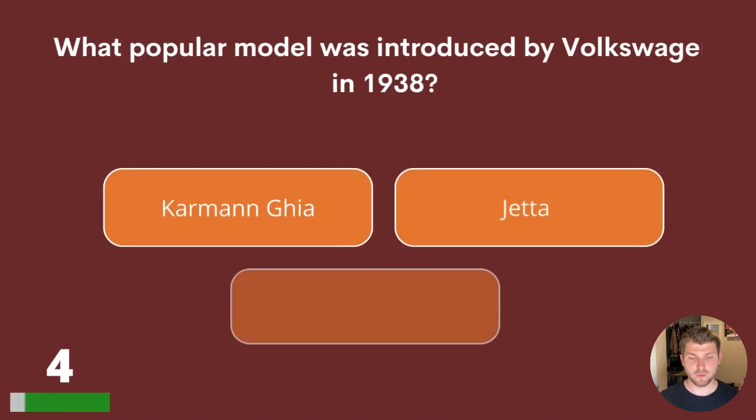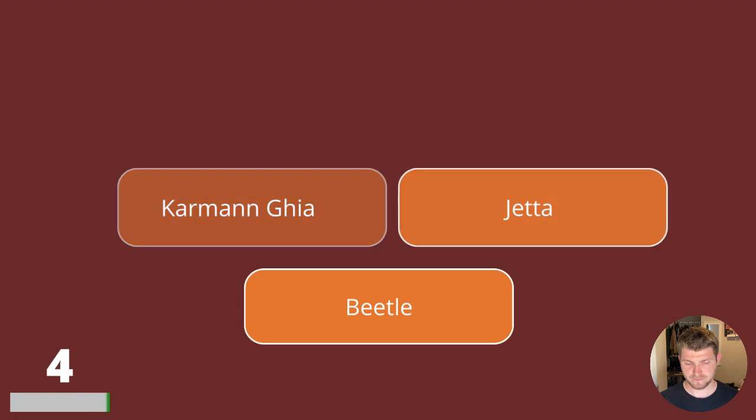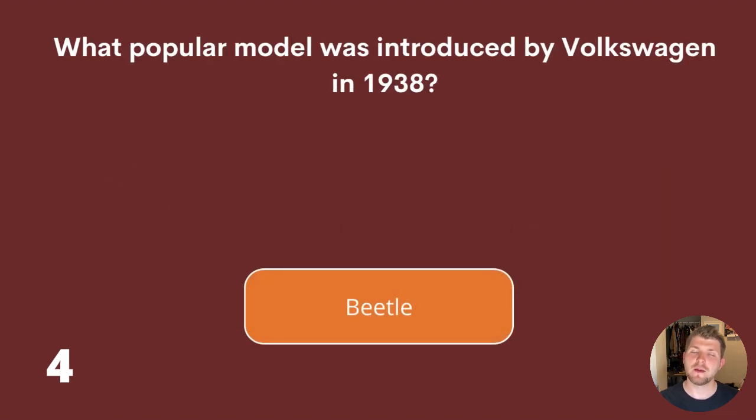Question 4. What popular model was introduced by Volkswagen in 1938? Is it the Karmann Ghia, Jetta, or Beetle? The answer is the Volkswagen Beetle.